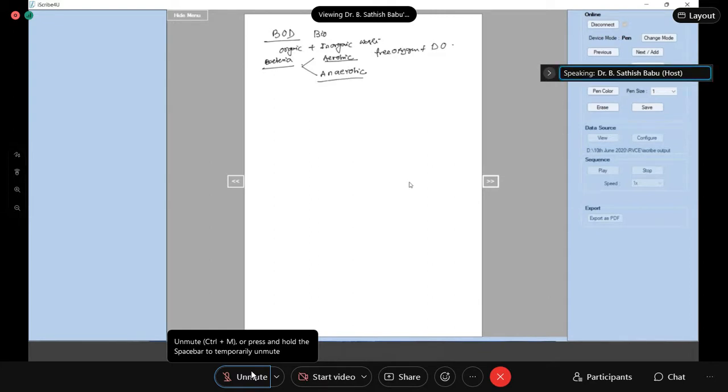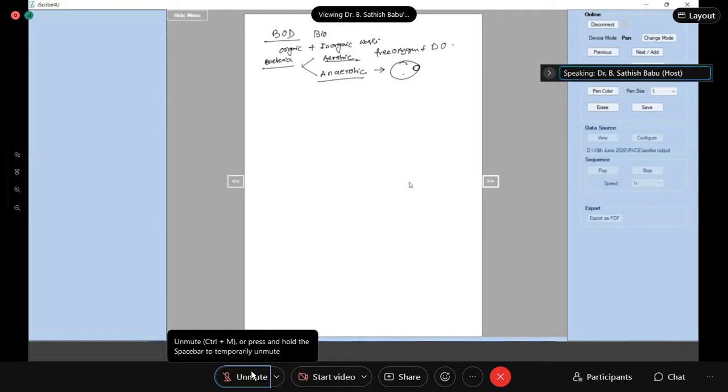Now the anaerobic bacteria survive in absence of free oxygen. What they do is take the oxygen from the organic compound and survive on it. So whether aerobic or anaerobic bacteria, when they use the oxygen, they break the organic oxidizable impurities into smaller compounds.